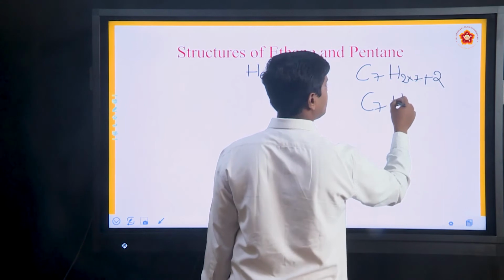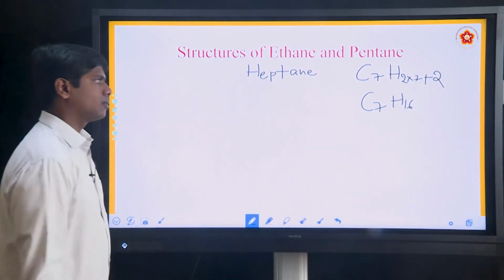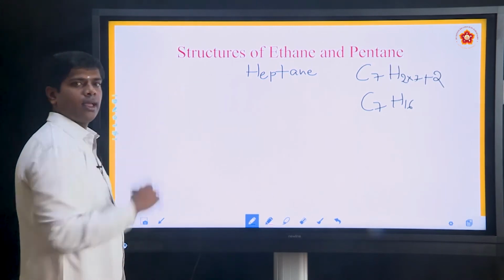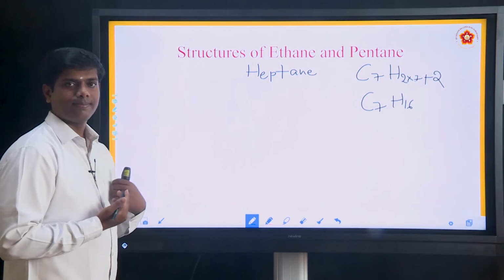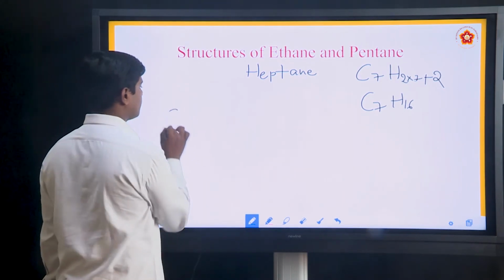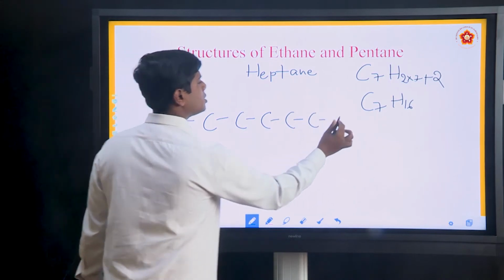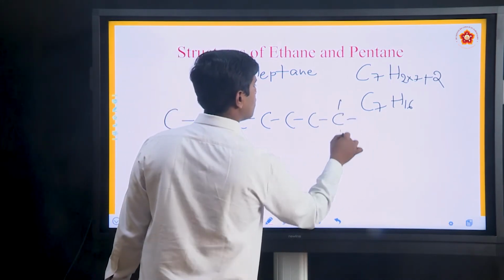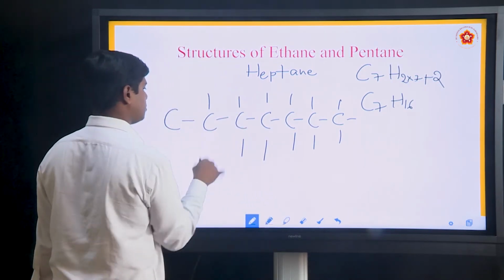C7H, 7 into 2 is 14, plus 2, 16. Now write the structure. Please write the structures: 3, 4, 5, 6, 7. Now you can fill in the hydrogen atoms.